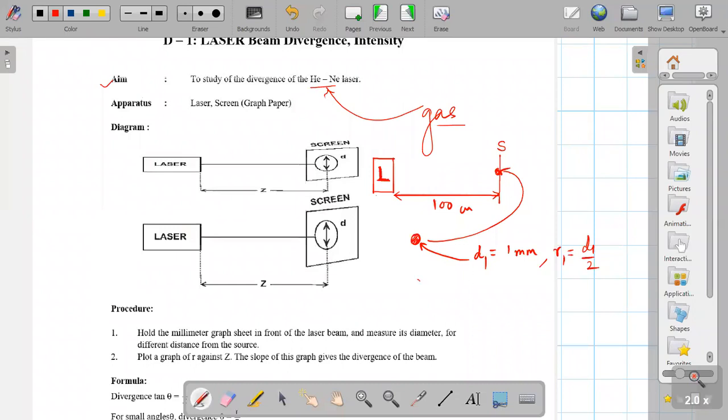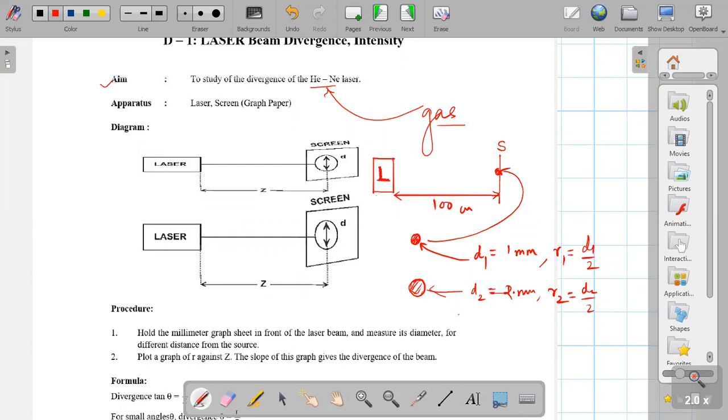You will get one more spot with increasing size. Yes or no, dear student? Yes, sir. So this is again your D2, which is always more than D1, say 1.5 or 2 millimeter. Then you can find R2, D2 upon 2.